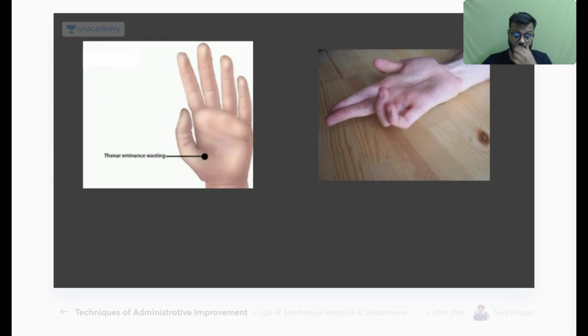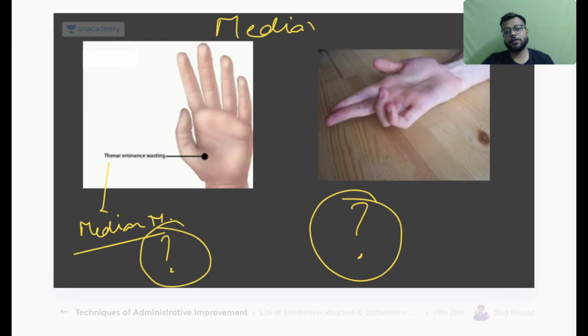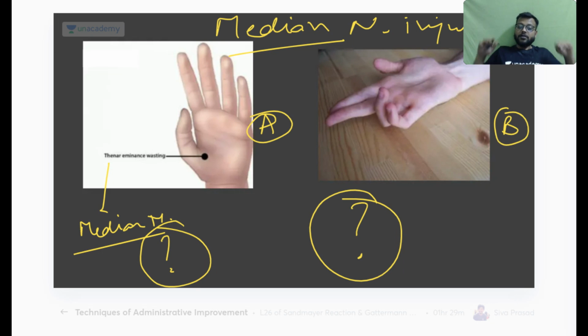Now, the thenar muscles are supplied by the median nerve, sorry, median nerve only. So which deformity is this, and which deformity is this? I'm giving you the hint, both are cases of median nerve injury or median nerve palsy. This is your A and this is your B.